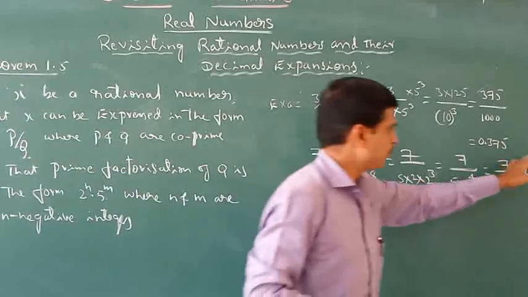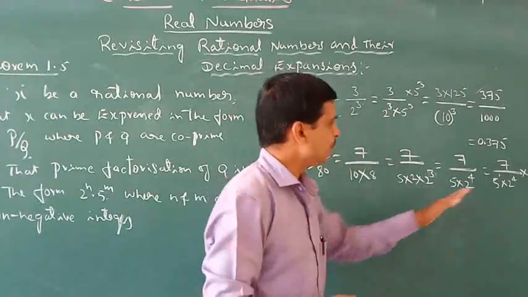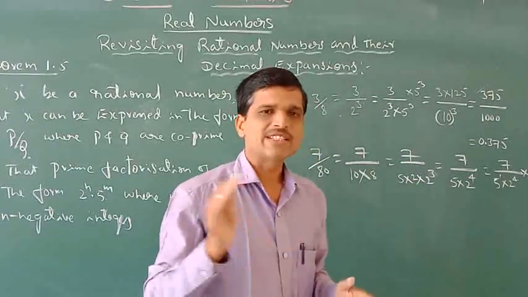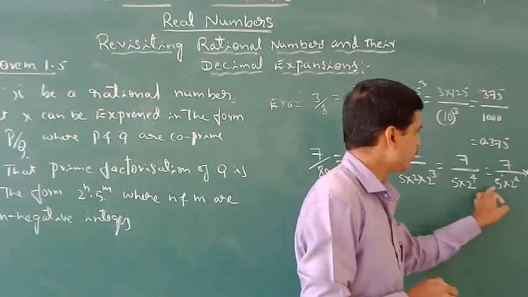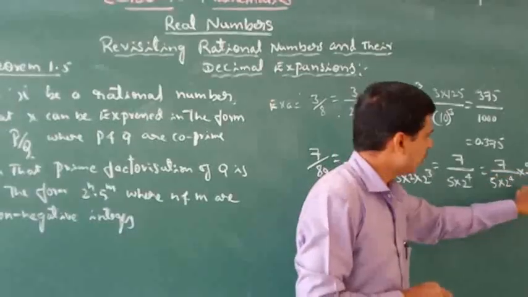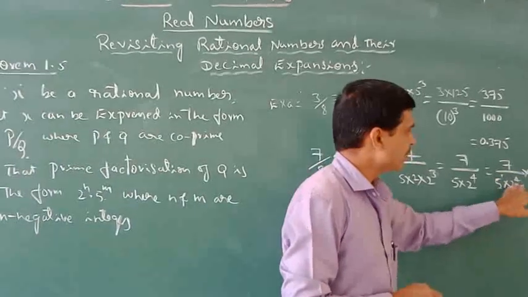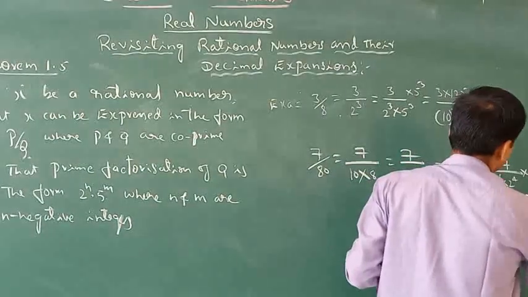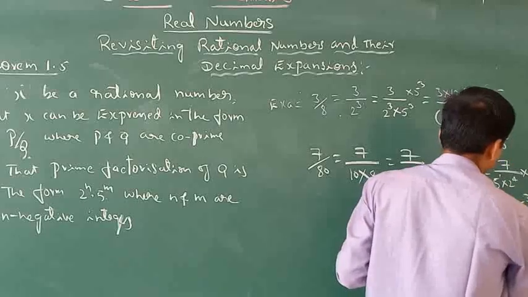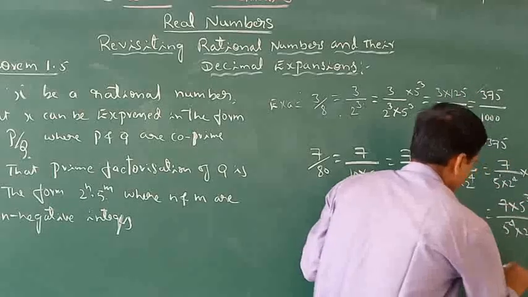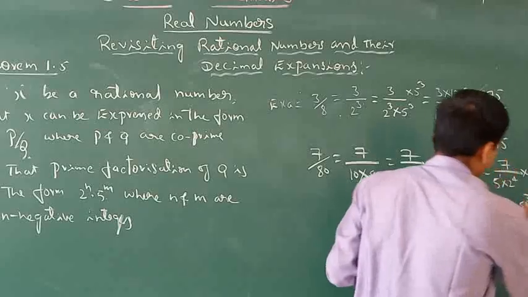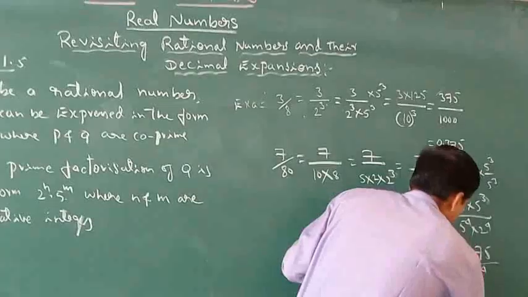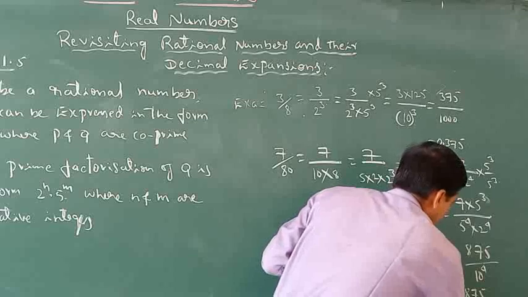Why did I take 5 cube and divide by 5 cube? Because we have to equate the powers in the denominator, that is, the factors 2 and 5 should have the same power. Since 5 to the power of 1 is there, I took 5 cube. If you add it, it becomes equivalent to the power of 2 to the power of 4. So it becomes 7 into 5 cube divided by 5 to the power of 4 into 2 to the power of 4. That is equal to 7 times 125, which is 875, divided by 10 to the power of 4. So that is 875 divided by 10,000.